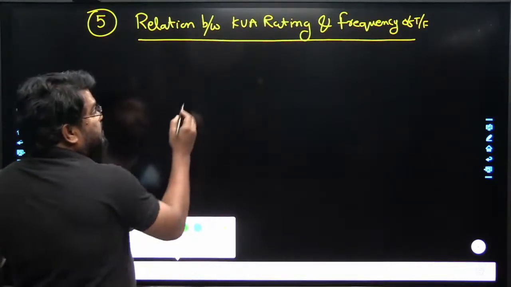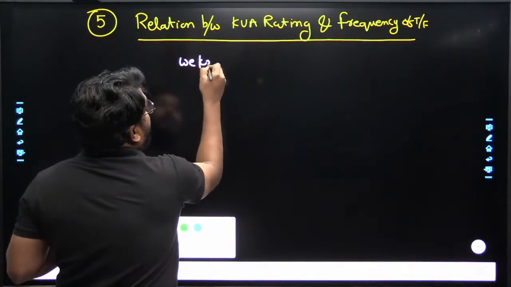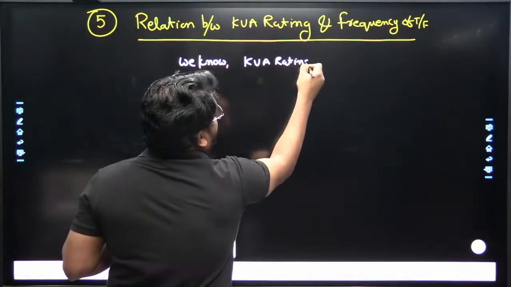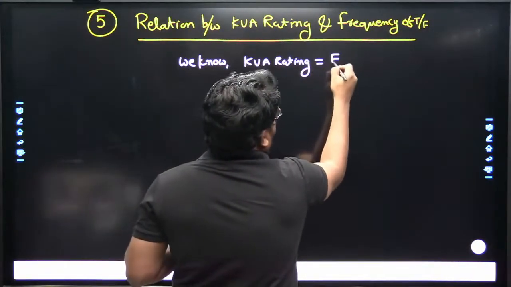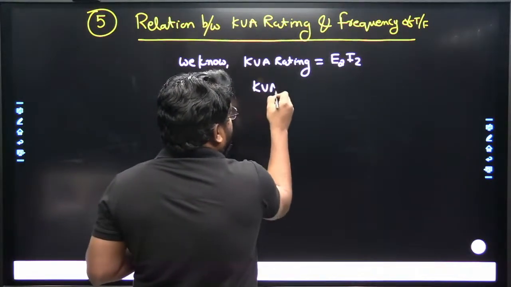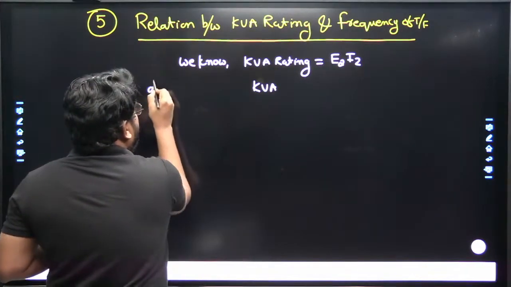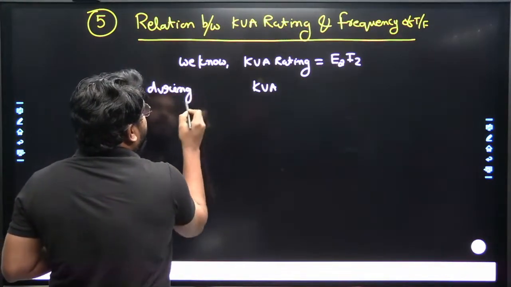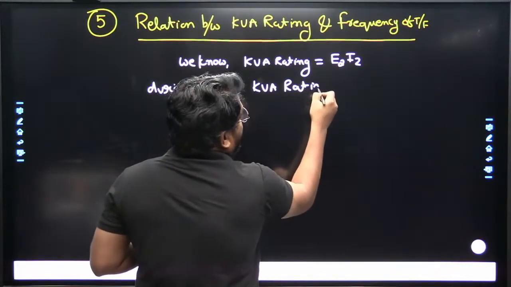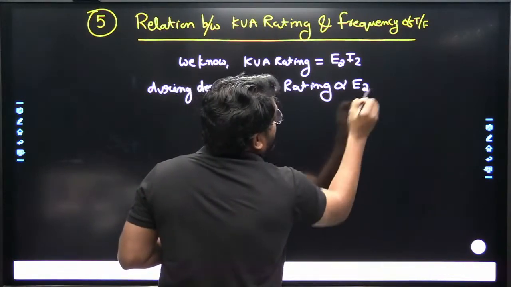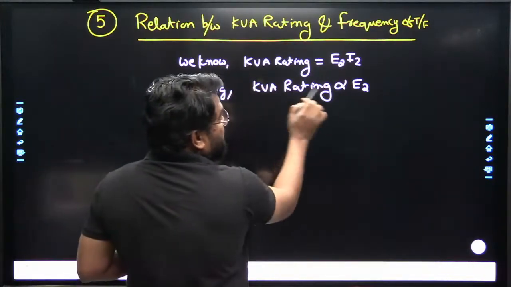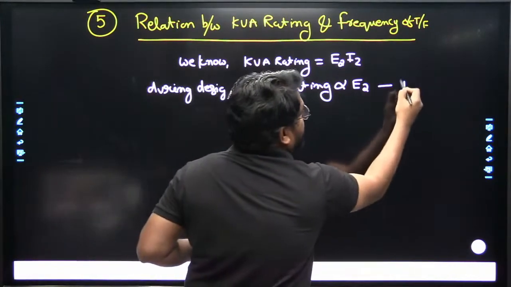See, how do we get? We know the power rating. Okay, we know the kVA rating of transformer or the power rating of the transformer, that is E2 multiplied by I2. Okay. So from here we can write directly, during the designing of transformer, okay, then what will happen? The kVA rating of transformer is directly proportional to the induced EMF here. And next one, it is also directly proportional to the current. So let us assume this is equation 1.